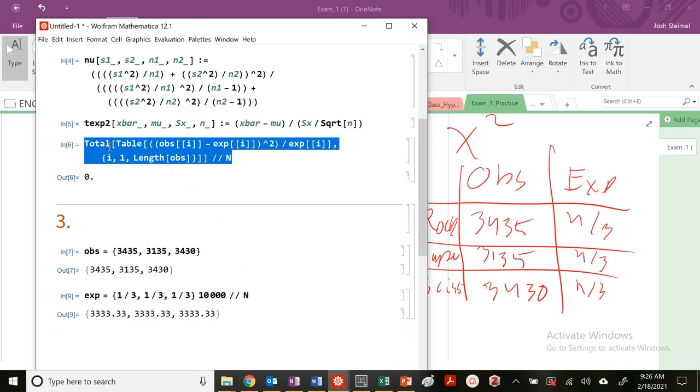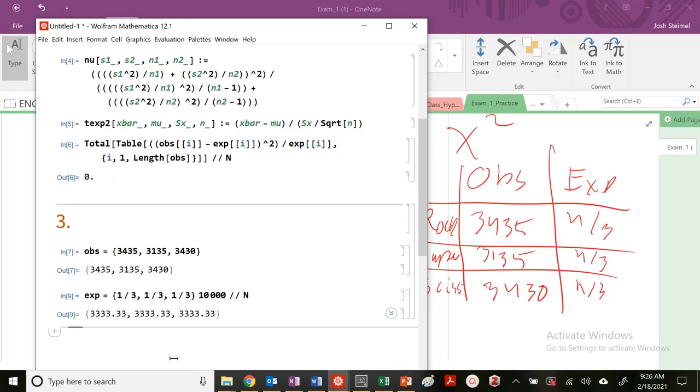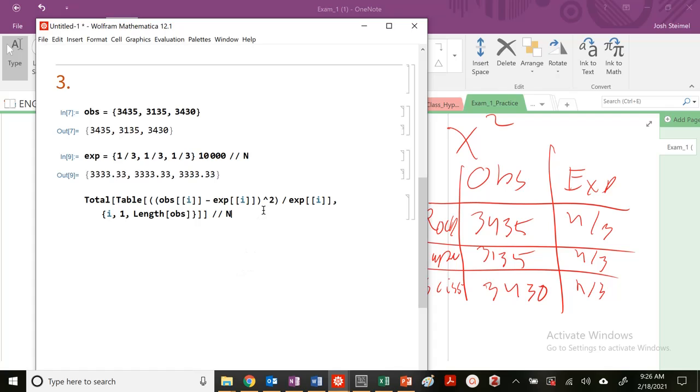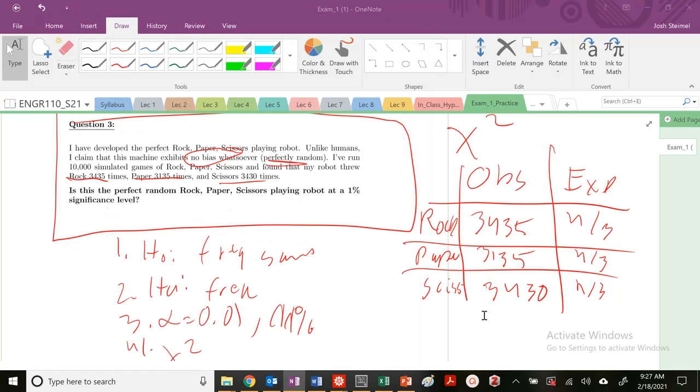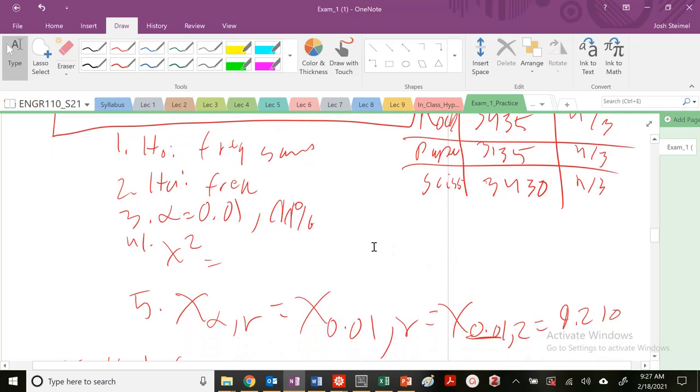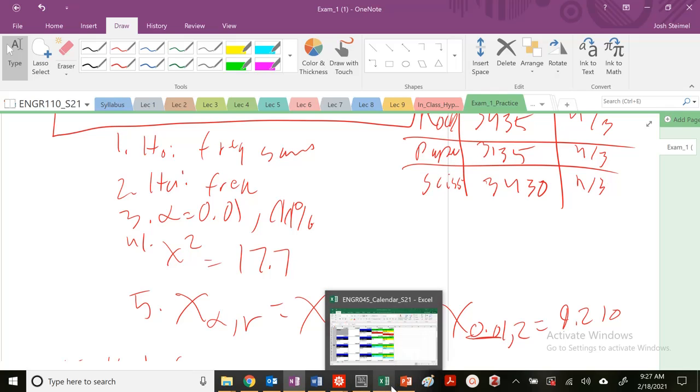Now my chi-squared is just observed minus expected squared over expected, and right here, 17.7. So I could write that down: 17.7 is my chi-squared experimental.